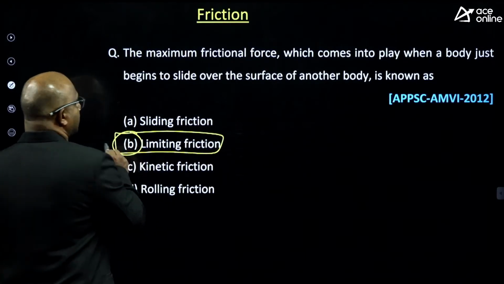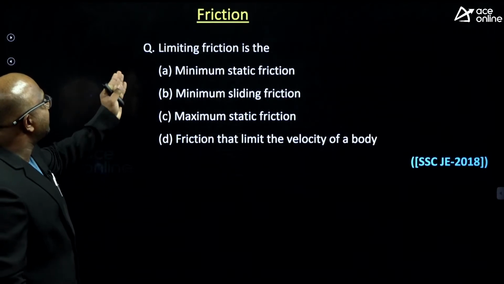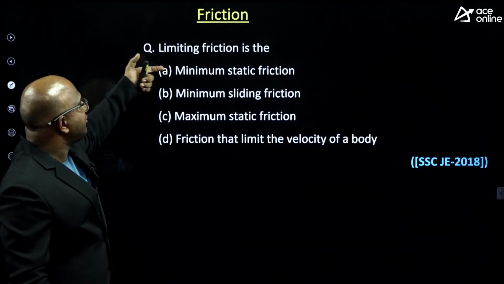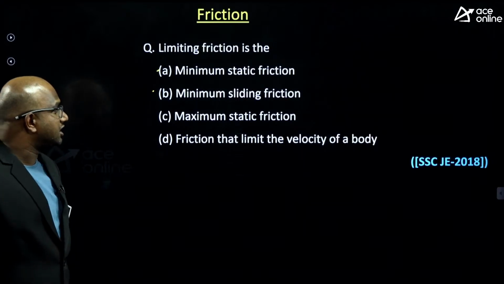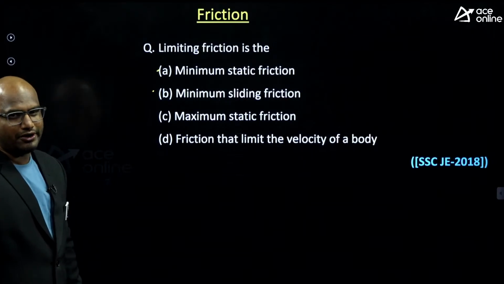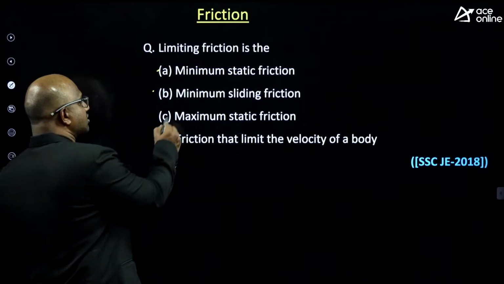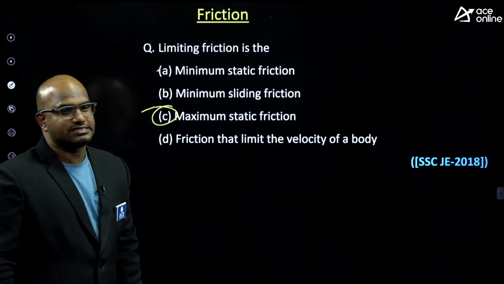Next, the limiting friction is: minimum static friction, minimum sliding friction, maximum static friction, or friction that limits the velocity of the body. No, not at all, not related to velocity. It talks about maximum static friction itself.